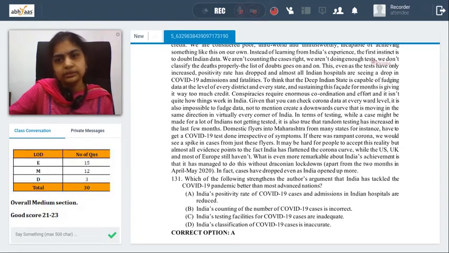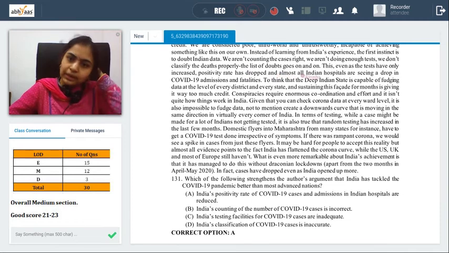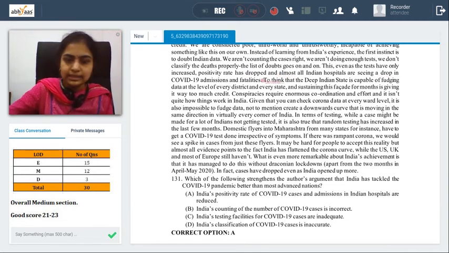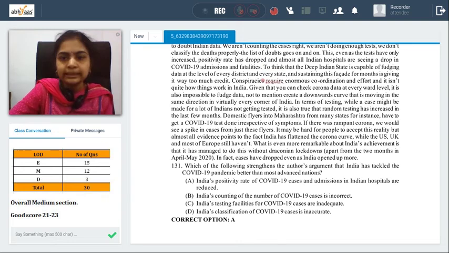We aren't counting the cases, right? We aren't doing enough tests. We don't classify deaths properly. The list of doubts goes on. So all these suspicions are there. This even as the tests have only increased, positivity rate has dropped, and almost all Indian hospitals are seeing less admissions. To think that Deep Indian state is capable of fudging data at the level of every district and state and sustaining this facade for many months is giving it too much credit. Conspiracies require enormous coordination. Given that you can check corona data at every ward level, it's difficult to fudge.